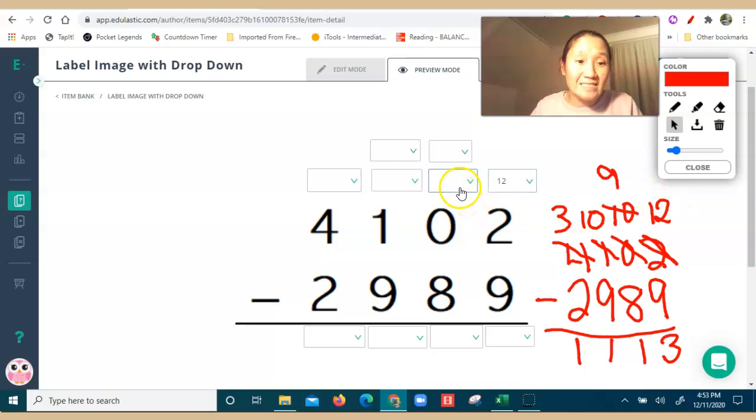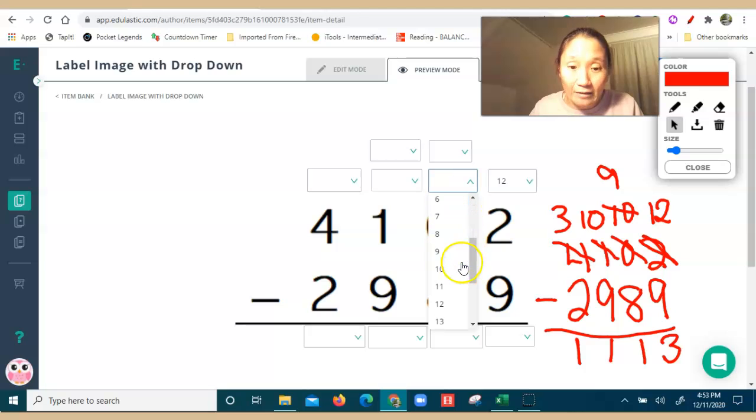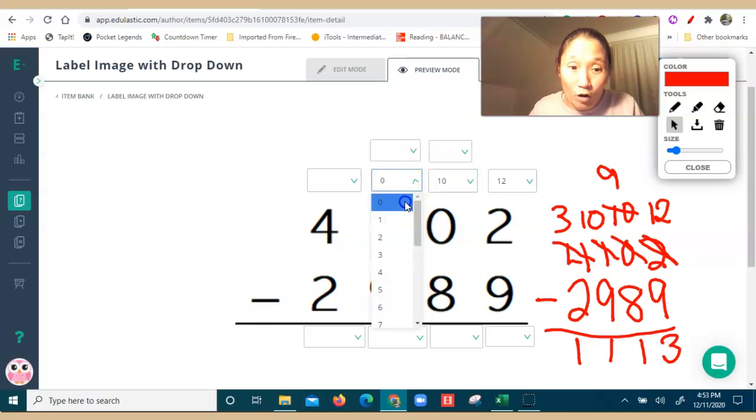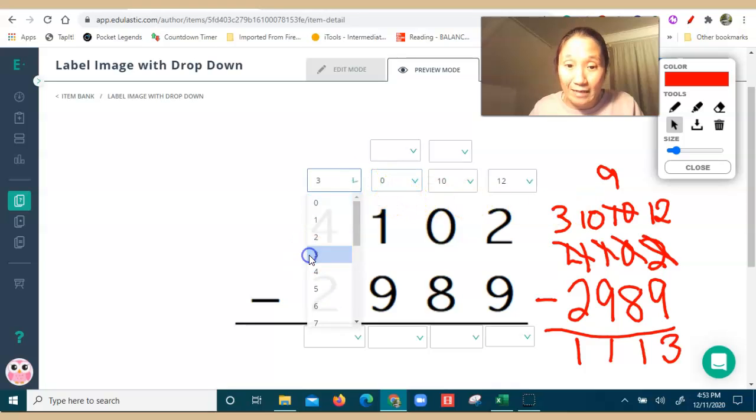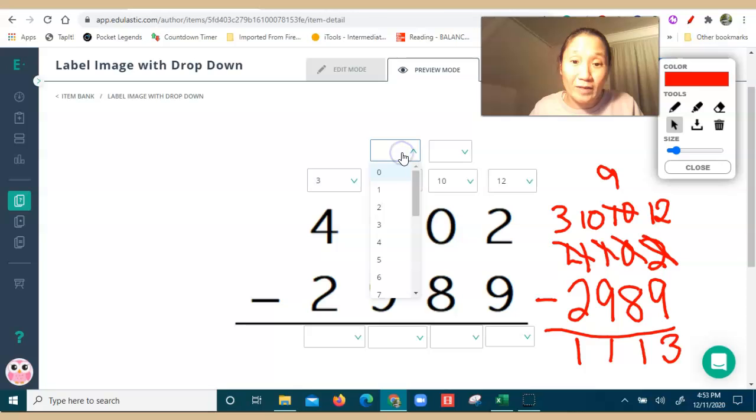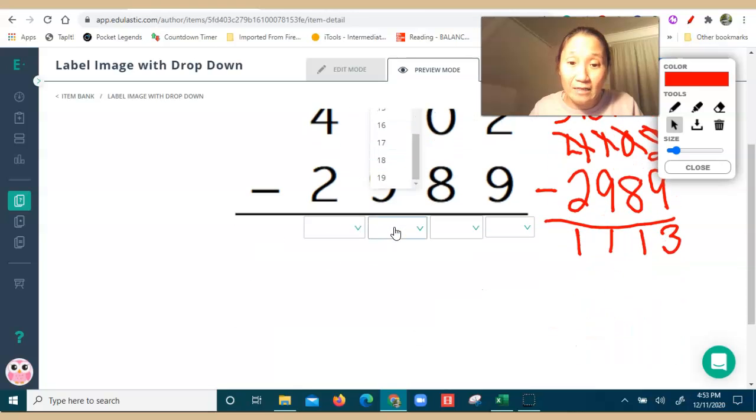I turned my 0 into a 10 first. Then I turned my 1 into a 0. Okay? And I turned my 4 into a 3. Then I came back up and I turned my 0 into a 10 so that I could subtract it.